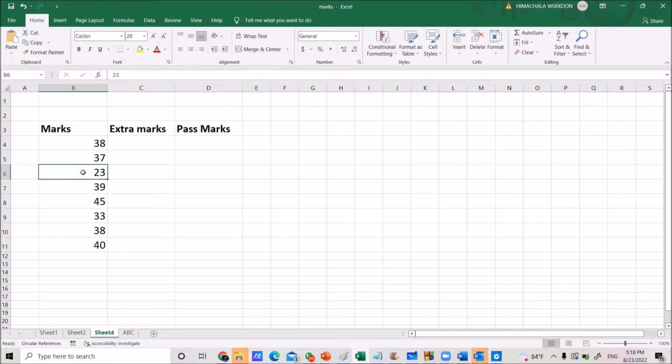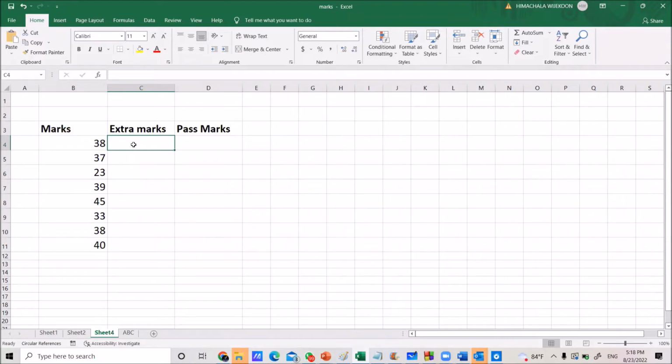You want to increase the pass level. To increase the pass level, you want to add some extra marks. Suppose you are going to add 15 marks for each student. After you add the 15 marks, it reaches 50 or above, then maybe the particular student will pass. Then how are you going to add 15 marks to the existing marks?